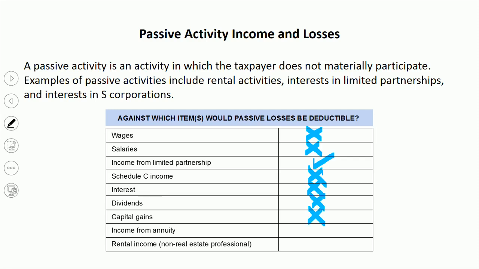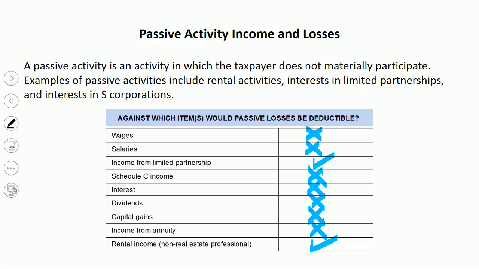How about income from an annuity? Once again, no, passive activity losses are not allowed to offset that. How about rental income? Yes, in that case, we are allowed. So there are two of the items, income from a limited partnership, and of course, if you have another piece of rental property that had income, then this rental loss can offset the rental income. That's the only way to do it.